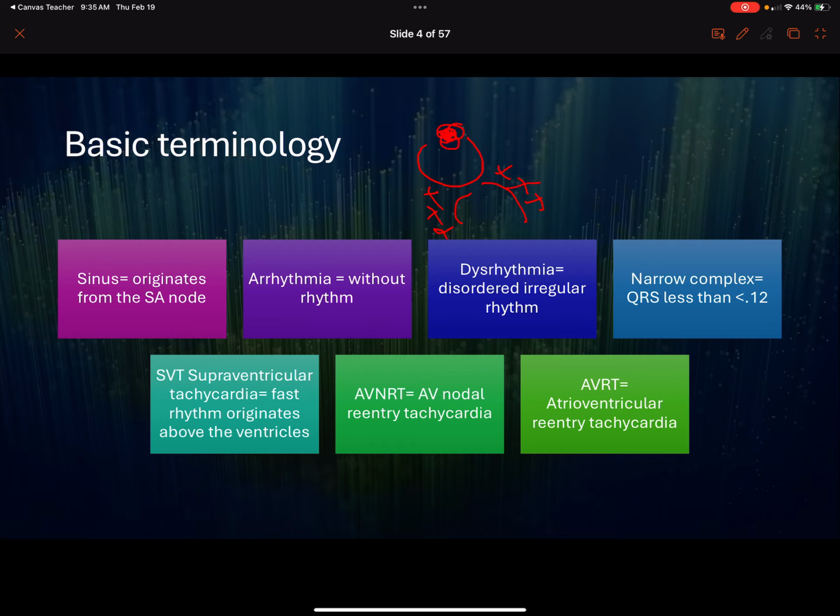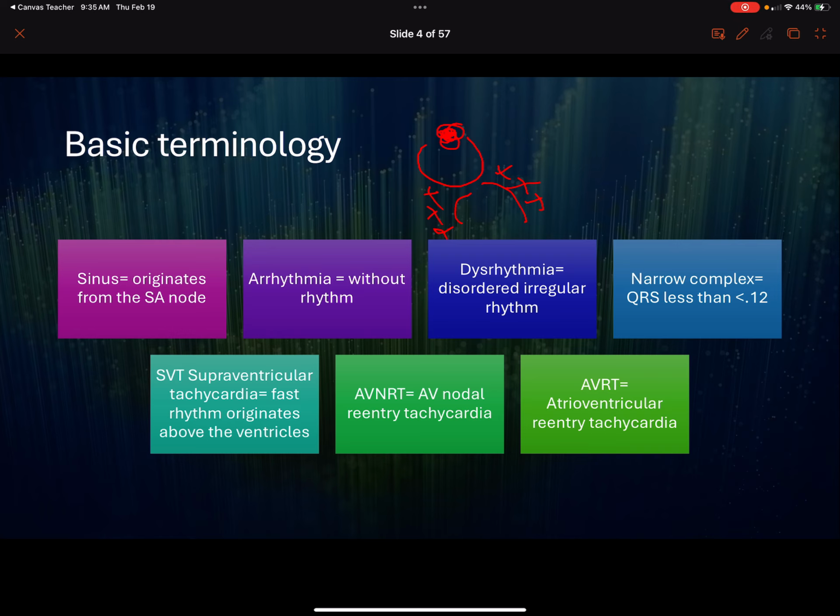And this is what we use our adenosine for. This is what we use those vagal maneuvers for. This is what we use diltiazem or verapamil can be used to treat these rhythms, and even beta blockers in some cases are used to treat or maintain people that have frequent episodes of this. And these tend to not be compensatory, right? They're not rhythms that are in response to dehydration or something like that. They can come on out of the blue.